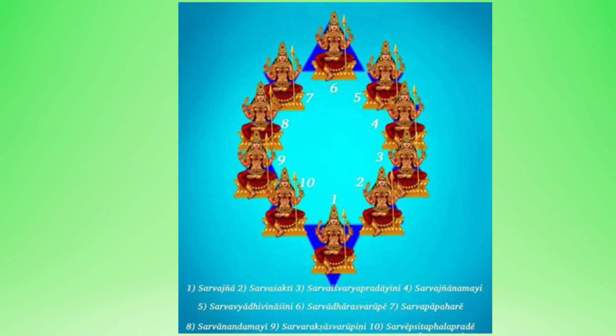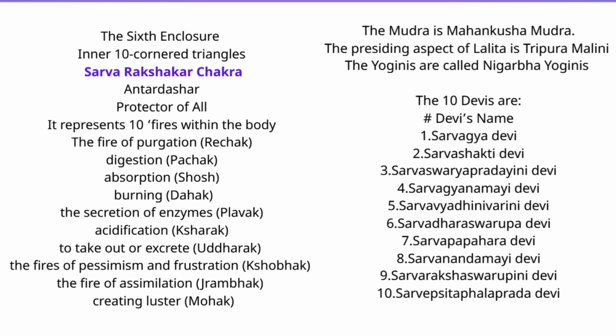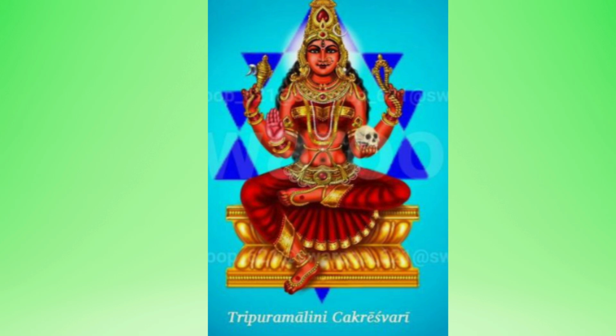Or we can say that the goddess herself functions as the body's protection through 10 Agnis. The 10 Devis of the sixth enclosure are mentioned above. The Chakreshwari is Tripramalini and the Yogini is Nigarbh Yogini.